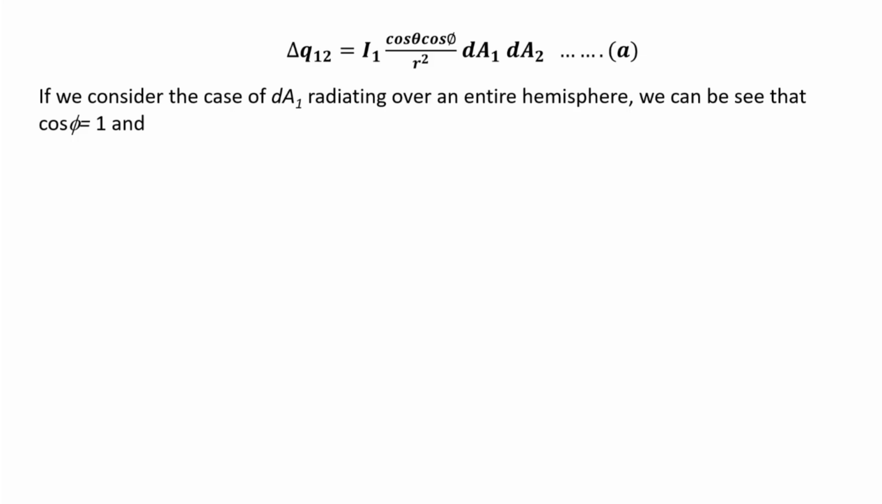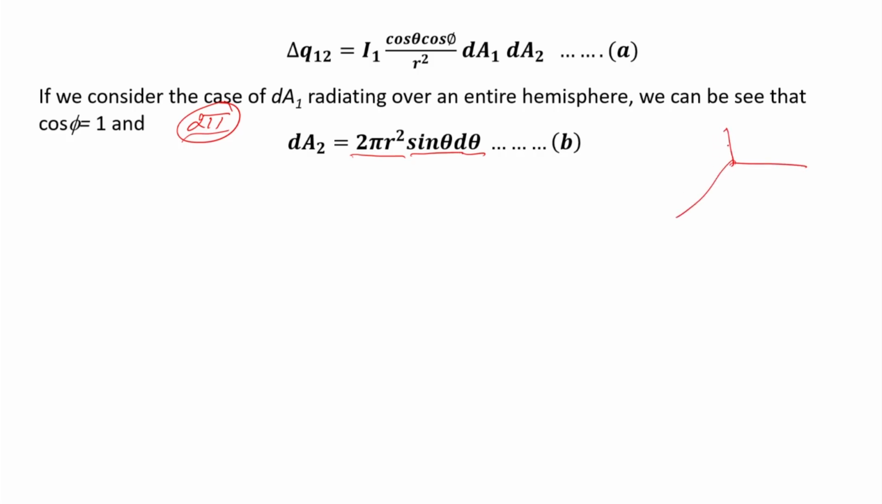we will assume that dA1 is radiating over the entire hemisphere. So, if I consider the entire hemisphere, we can see that this phi angle, the total phi angle, will be twice pi. Okay. So, I can show that in that case the area will be 2 pi r squared sin theta. This is because I can consider this as one quadrant, I am just showing. So, this is the angle theta.